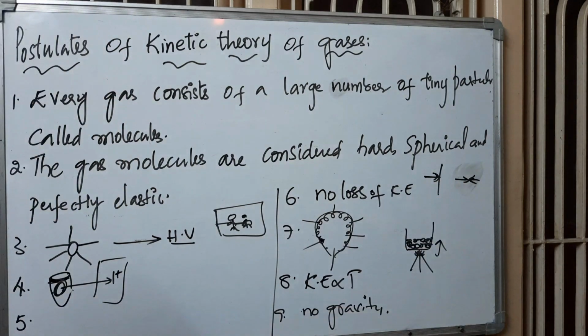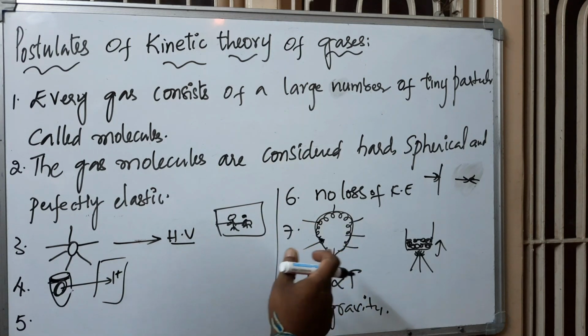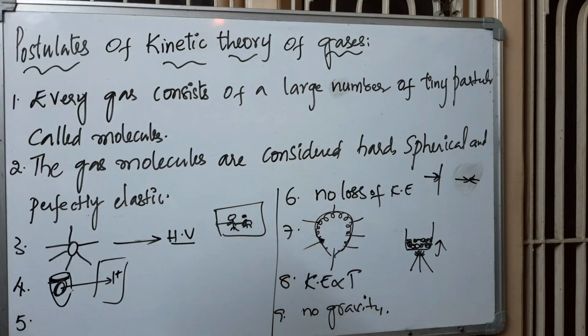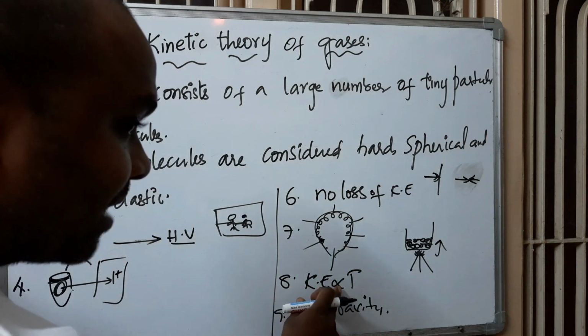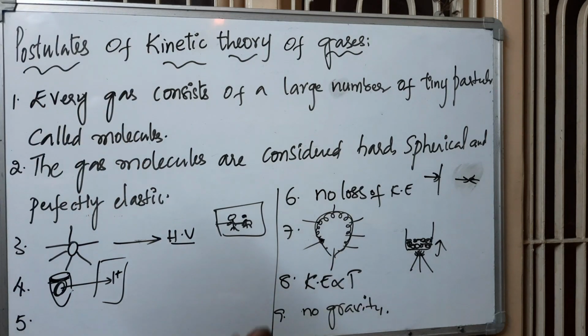Seventh, the pressure exerted by the gas is due to the bombardment of the gas molecules on the walls of the container. Eighth, the average kinetic energy of the gas molecules is directly proportional to the absolute temperature. And ninth, there is no gravitational force of attraction on the molecules of the gas. Okay, thank you.